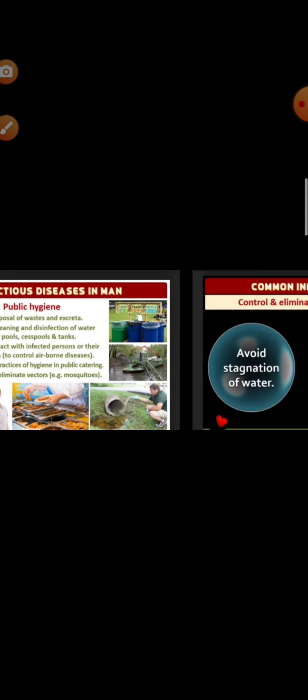Second, proper hygiene should be maintained, with proper disposal of waste and excreta. Periodic cleaning and disinfection of water reservoirs and pools should also be done, and eradication of vectors and the breeding places of these infectious disease causing organisms should be taken care of so that they can't breed. Use of mosquito nets can also be done. Then what else? Vaccination and immunization programs for diseases like polio, diphtheria, tetanus.